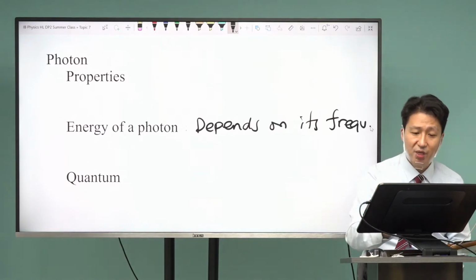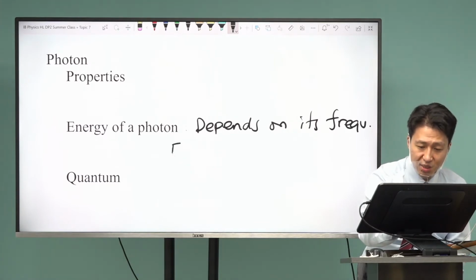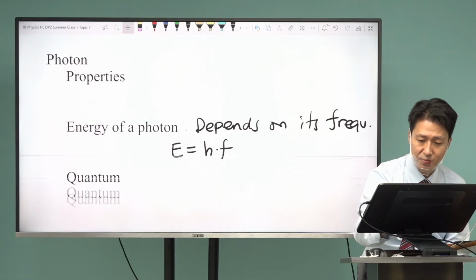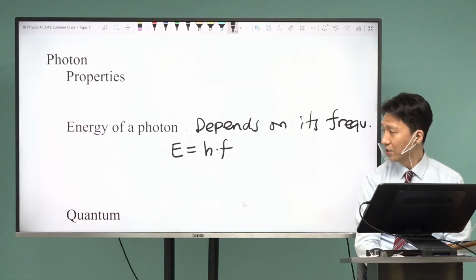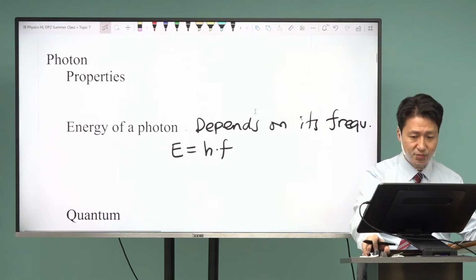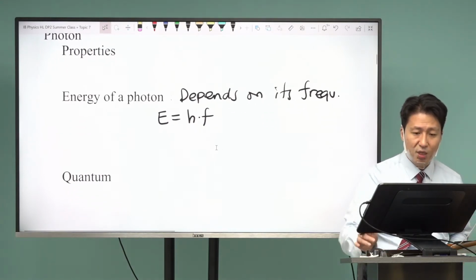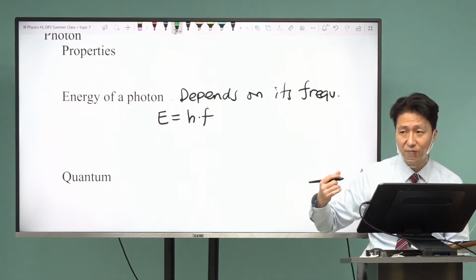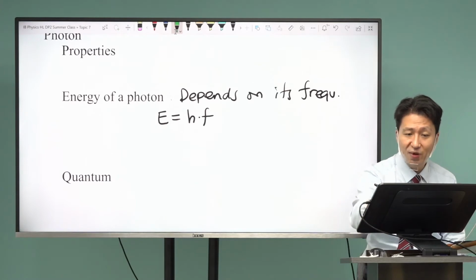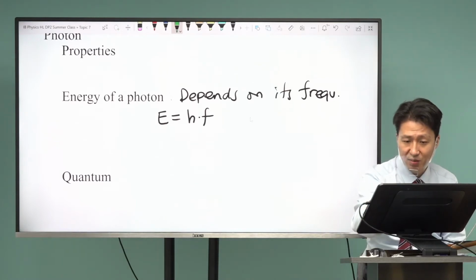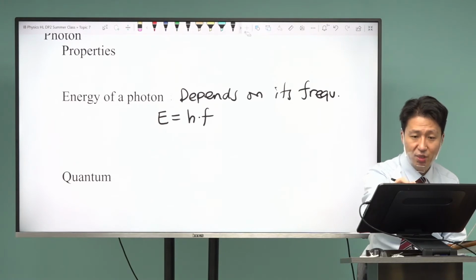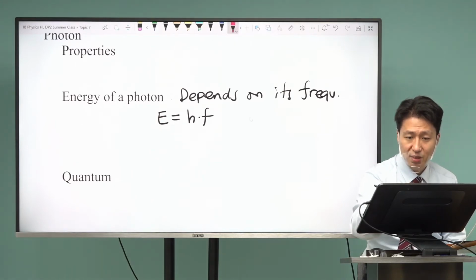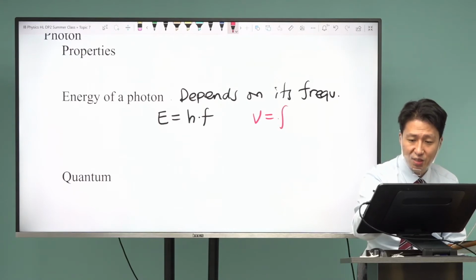Right now, we're going to define this energy as being equal to Planck's constant multiplied by the frequency. This is a very basic equation. If you don't have the frequency and want to do this in terms of wavelength, if you have studied chapters 4 and 9, you should know that the wavelength is equal to the velocity divided by the frequency. Or in other words, the velocity of the wave is equal to the frequency times the wavelength.